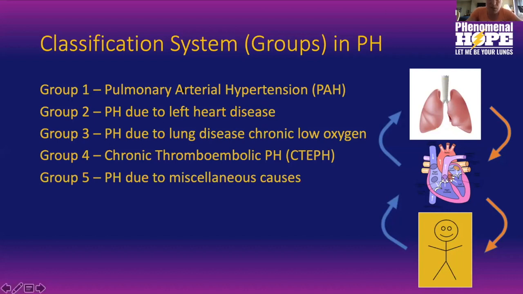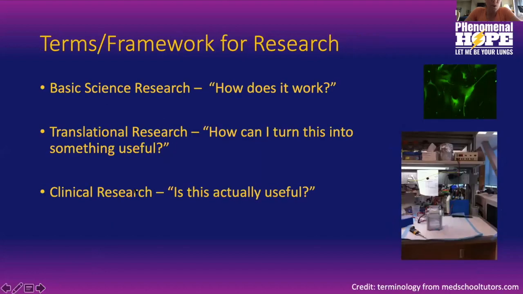So when we have these different categories, we treat them differently. Group 2, we focus on the left side of the heart. Group 3, we focus on their lung disease. Group 1, that's really the type of pulmonary hypertension where we put our PAH medications towards. So you'll probably be hearing about each of those different types today, at least in some way, shape, or form.